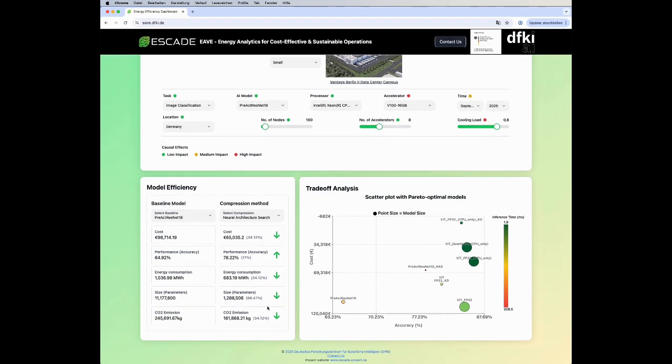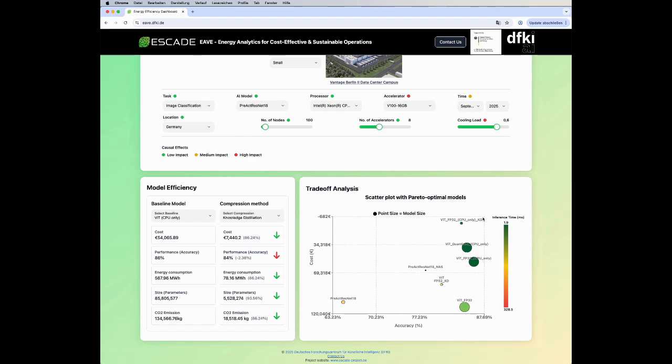The method of neural architecture search already shows a strong reduction in model parameters, over 80%, as well as almost 40% cost reduction. Alternative models, such as a vision transformer, can also be selected. Methods such as knowledge distillation and quantization result in a slight reduction in model accuracy, but also in savings in costs and energy of up to more than 80%.